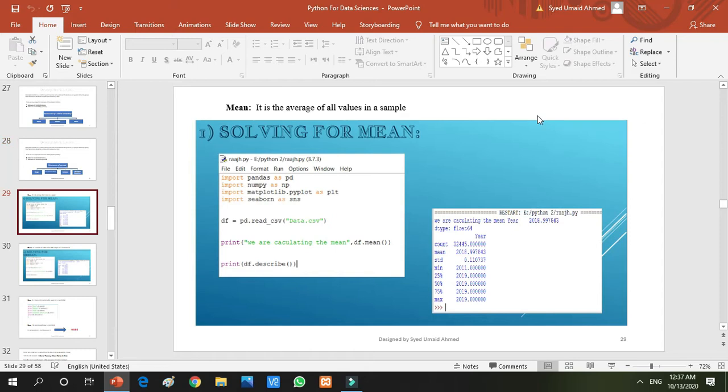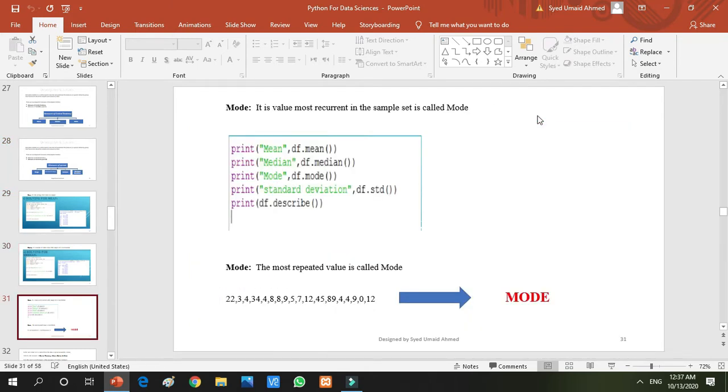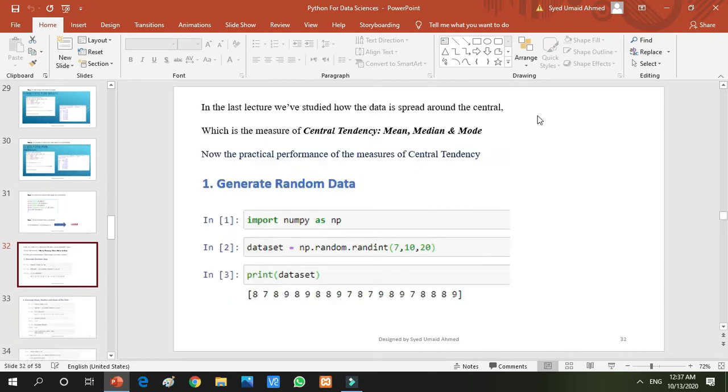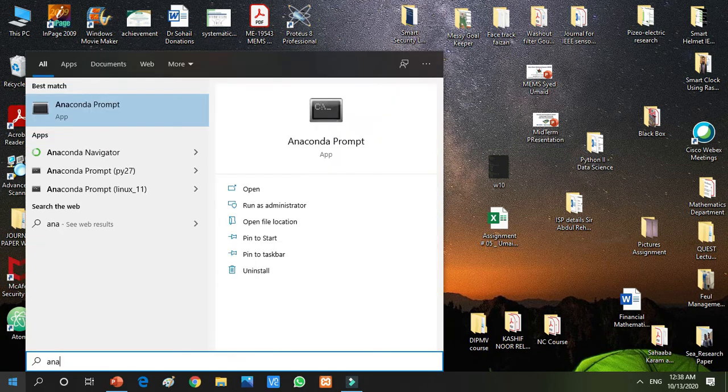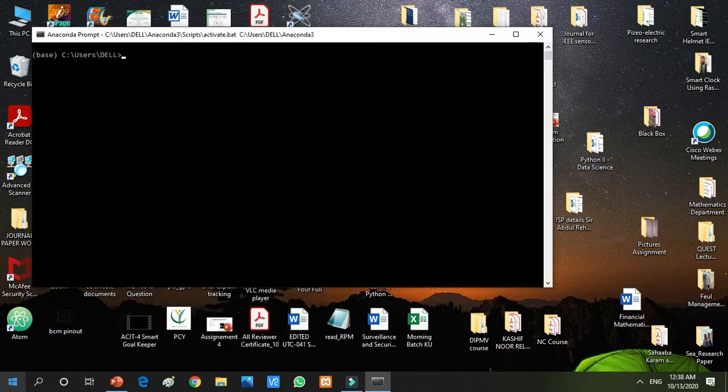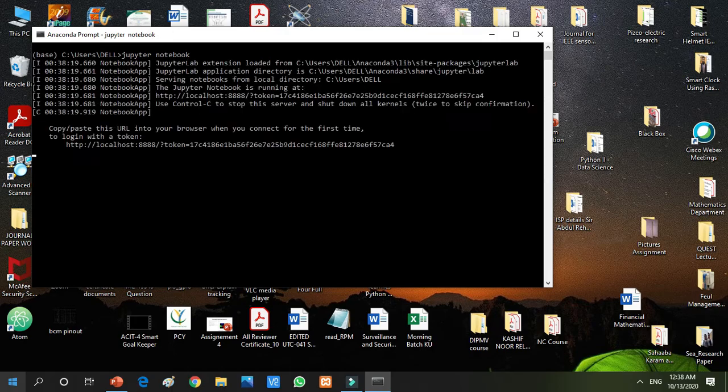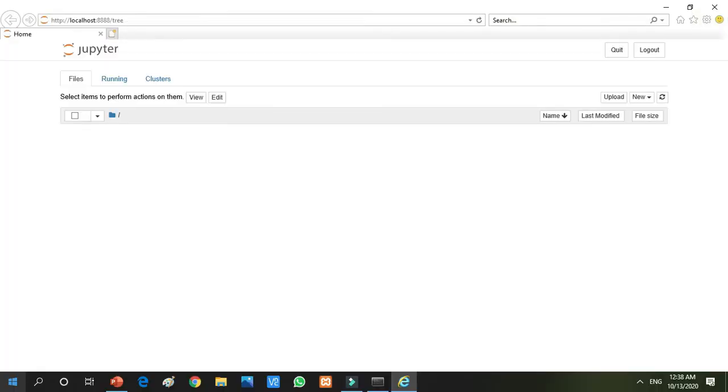Yesterday we calculated it using the CSV file. Today we will do it using the NumPy library by generating random numbers. Today's lecture is totally based on practical, and we will be using the Anaconda environment. So I am opening Anaconda and we will use Jupyter notebook inside Anaconda. I am writing Jupyter notebook and pressing enter. It will open the Jupyter notebook and then we will start our coding in that environment.